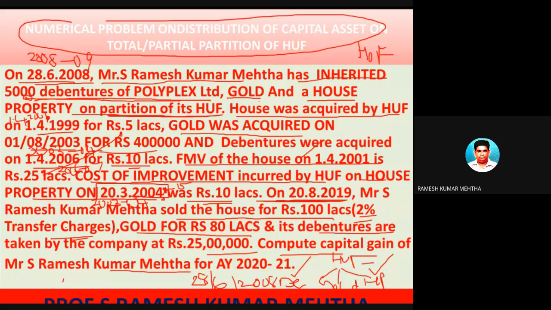So he is the assessee, and tax will be paid by him if there is a short-term capital gain or a long-term capital gain, not the Hindu undivided family, because the family is the one who has parted with the properties, gold, debentures and house property to Mr. S. Ramesh Kumar Mehta. So let's take up the solution.